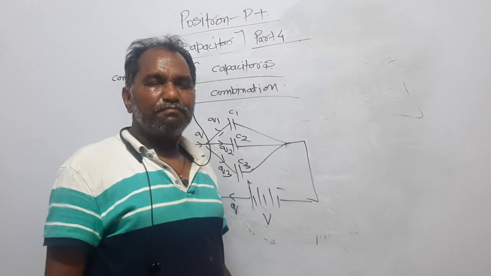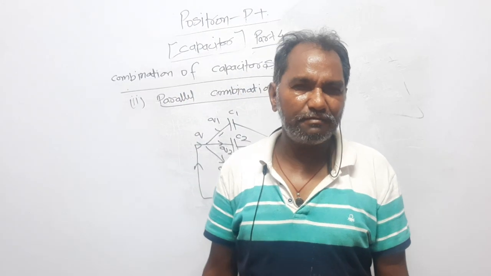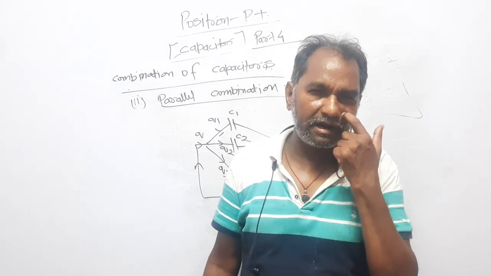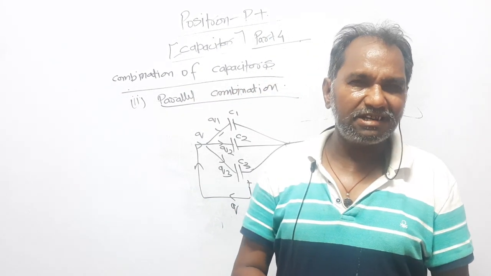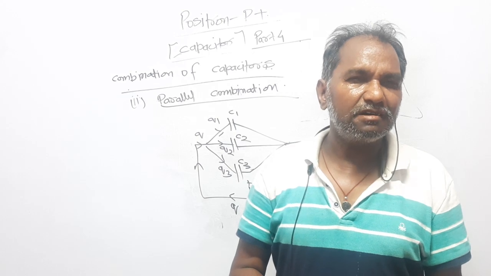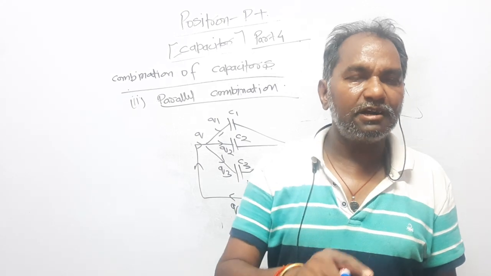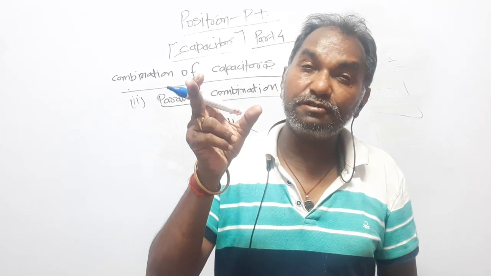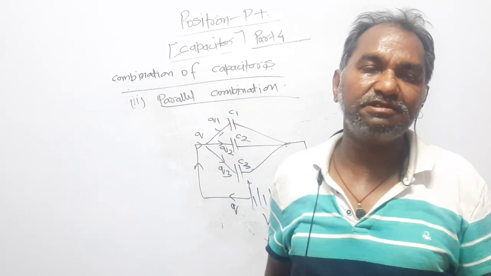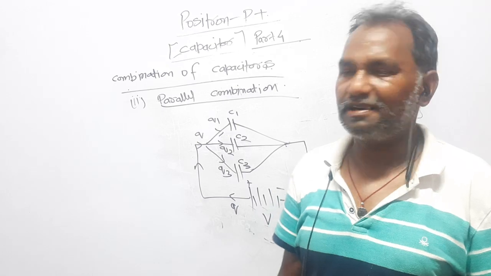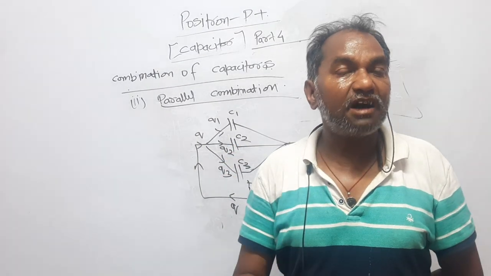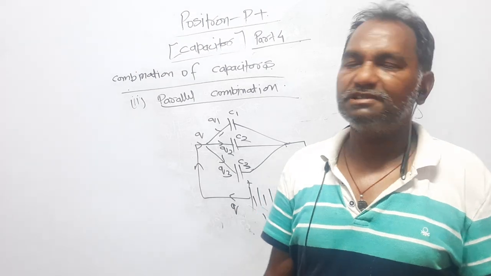Now, what is a parallel combination? How will you recognize that a particular combination is a parallel combination? In the series combination, dear student, charge remains the same, whereas potential is divided, because the different capacitors were connected between different points. That's why the potential difference was different. But in the parallel combination, what happens? Charge is divided, potential remains the same.